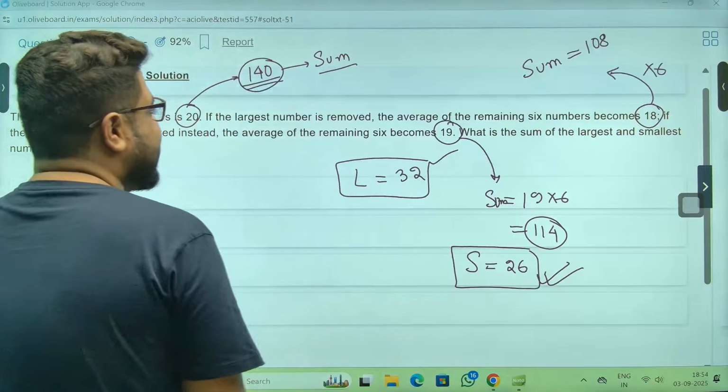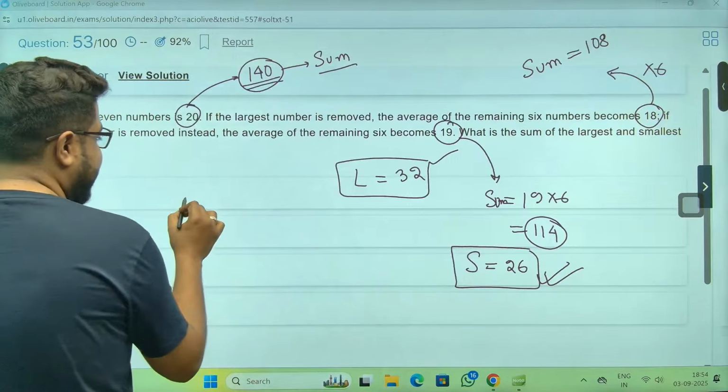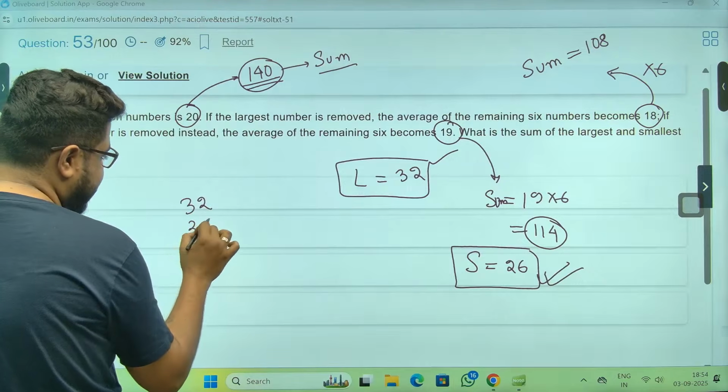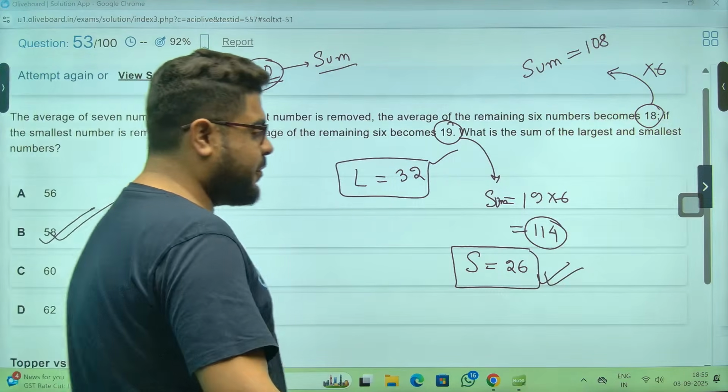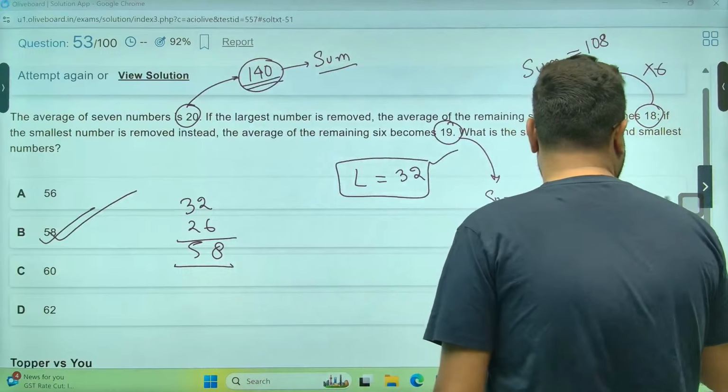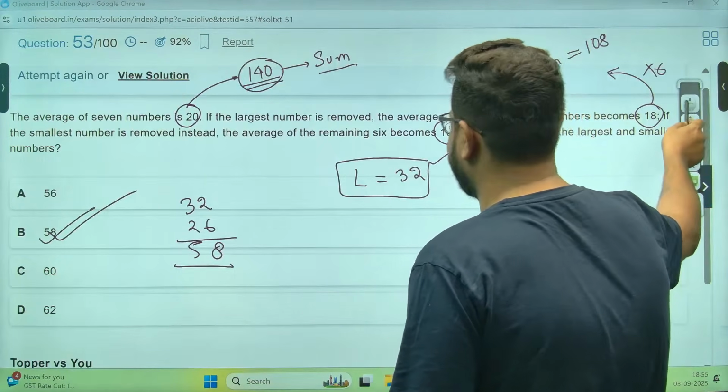The sum of largest and smallest. So answer will be 32 plus 26, 58 is the answer. Okay. And I guess that is the correct answer itself.